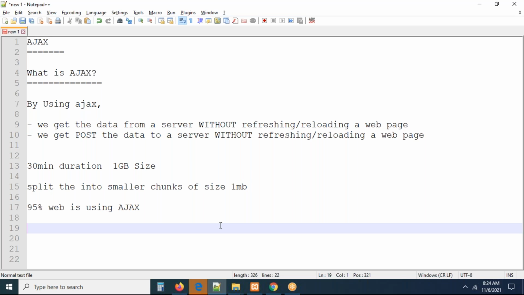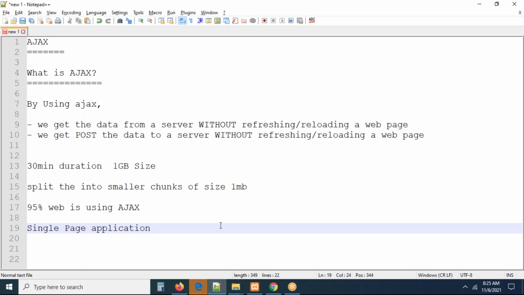Finally, I think you got some clarity. What type of applications can we create using Ajax, without refreshing, without reloading? Some people call this a single page application. What is the meaning of single page application? We don't have too many navigations, right? By just clicking the button, we don't want refresh, we don't want reload. Things happen very smoothly. This is exactly the concept of a single page application.